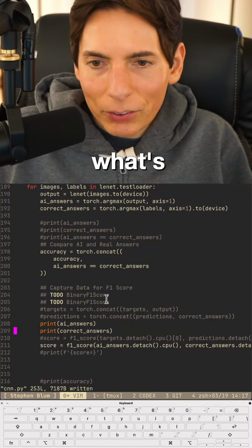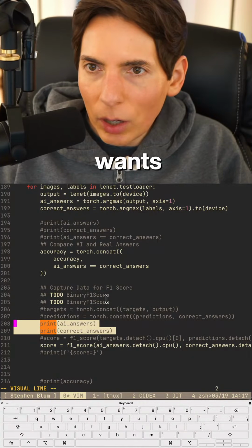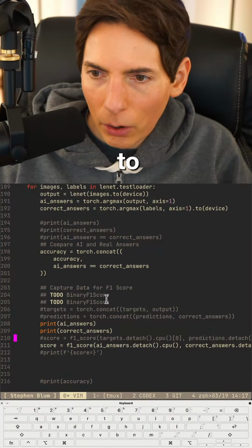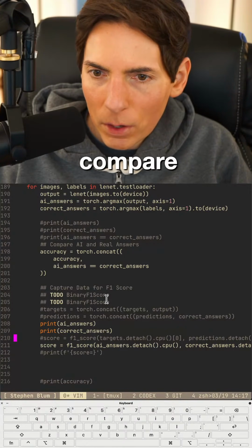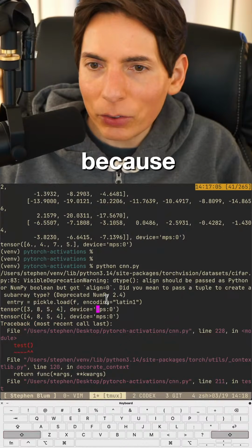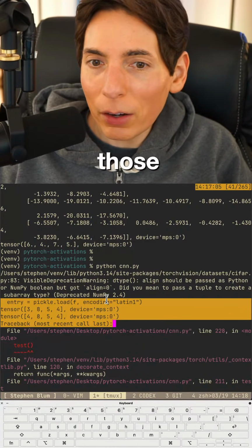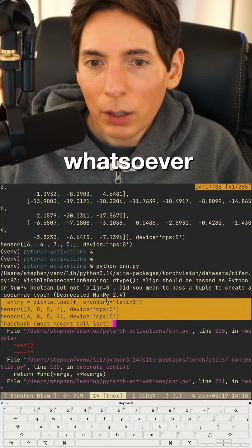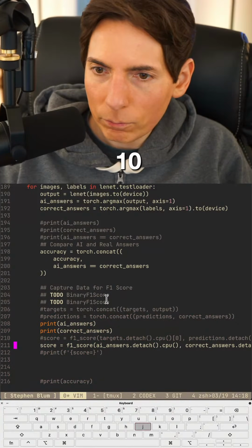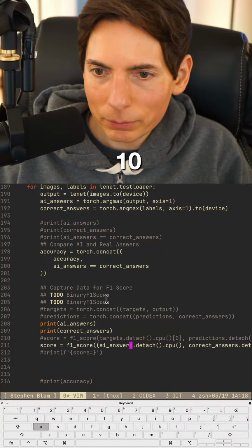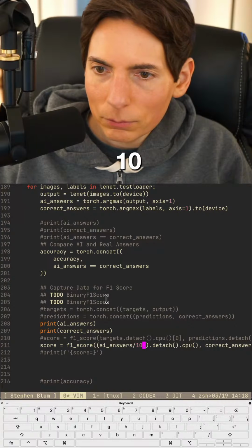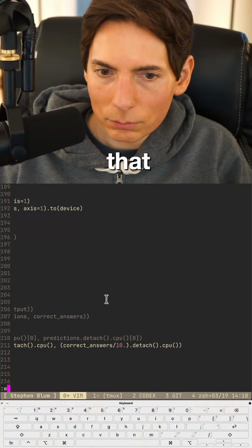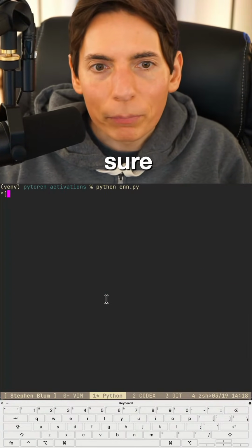I see what's wrong. I see what it's asking for. It wants these numbers in a 0 or 1, which we can give it. However, it's going to be difficult to compare the numbers directly, because these numbers look perfectly fine to me. Like if you're looking at those numbers right there, I feel like they're perfectly fine to compare. Like no problem whatsoever. I suppose what we could do is divide by 10. Right? Can we do that? Divide by 10? We could try that. See if that works. I'm not sure if it will.